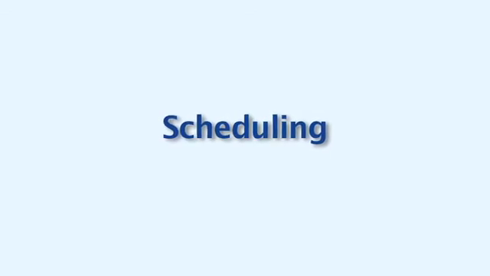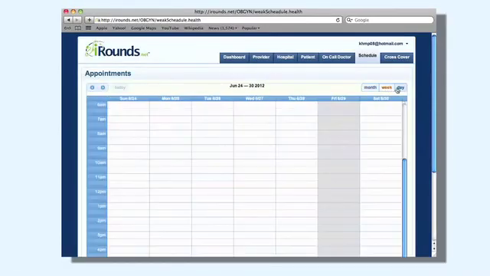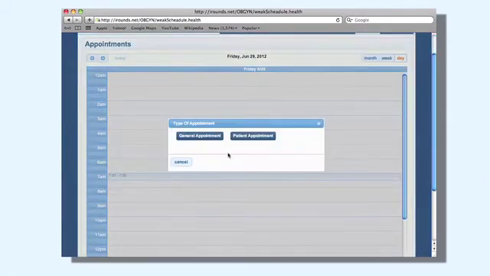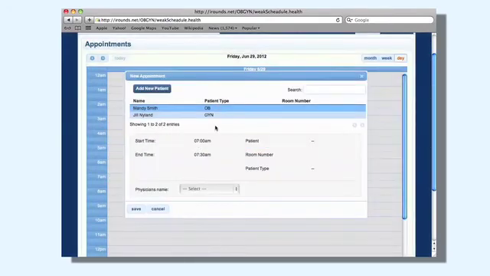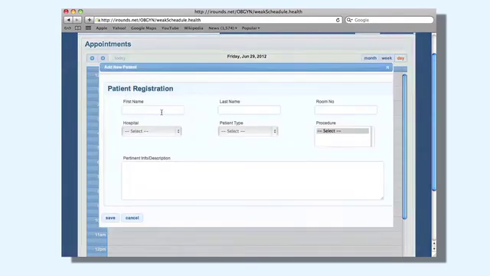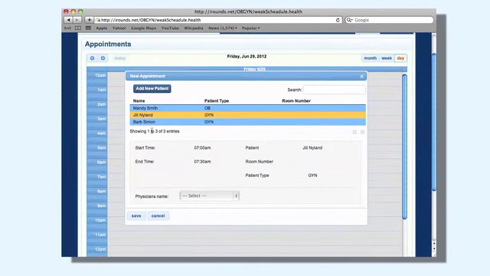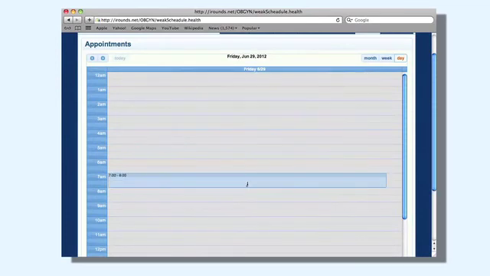On the website, under the Schedule tab, you see a month view, a week view, and a day view. You can add someone to the schedule under a general appointment, such as a staff meeting or a department meeting. Patient appointments can be booked as well. If it's a patient already on your census, you can just add them. If they're not on your census, you simply add a new patient, entering their information. Once that's complete, click on the patient to add them. Select the physician's name, save the page, and they're on the schedule. You can then adjust the length of the appointment or move the appointment to another time.